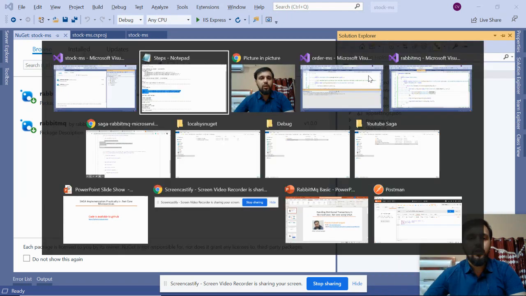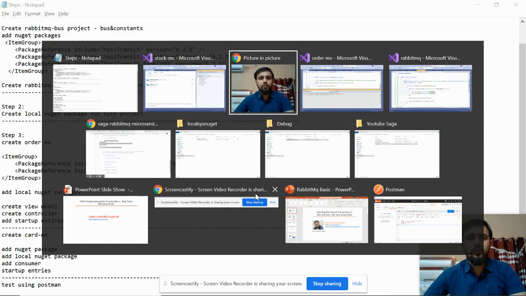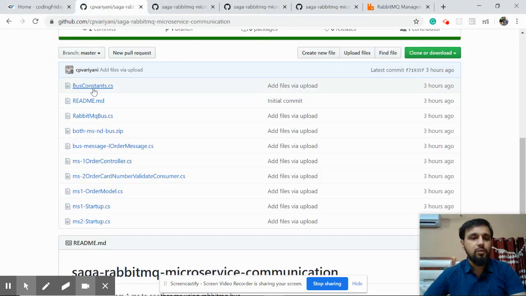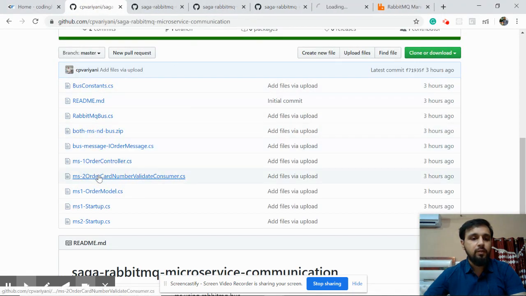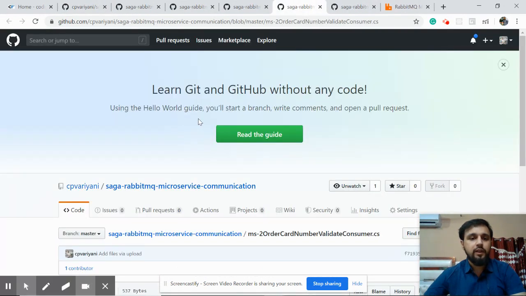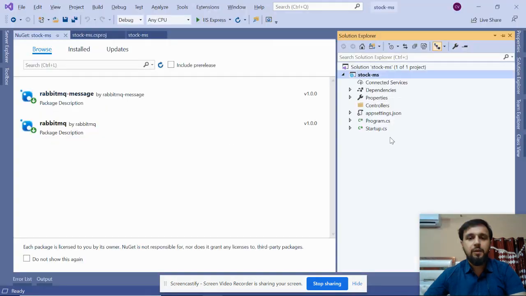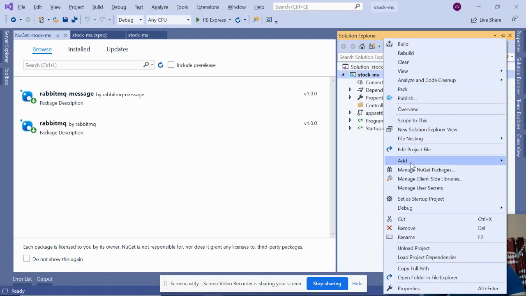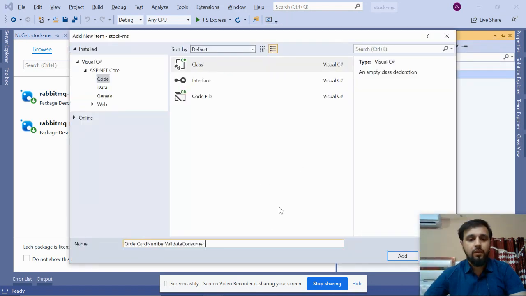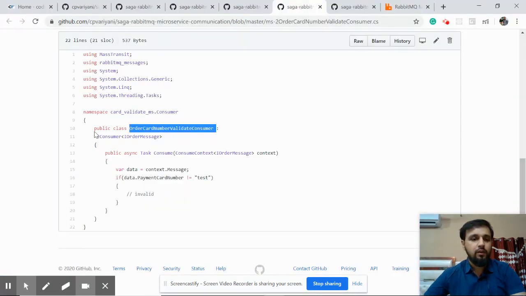After that, what next? The next step is to add the consumer. Now you have the producer in microservice one, and now you have to create the consumer. This is my consumer one, and this is my ms2 startup file. So let's first create a consumer. You can name it anything, but what you should do, as it is, we'll see. Paste it here and copy the class.